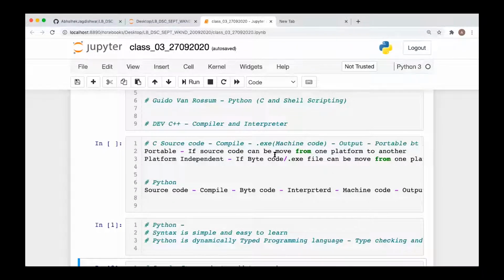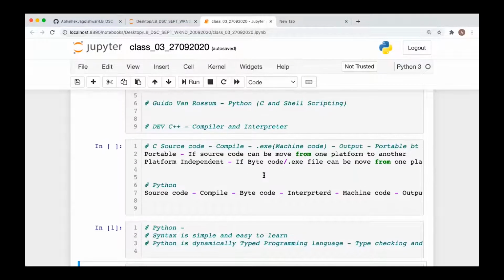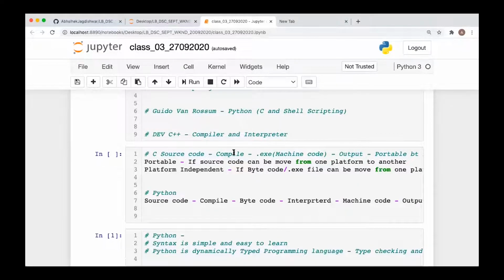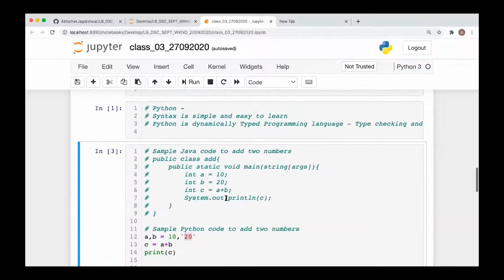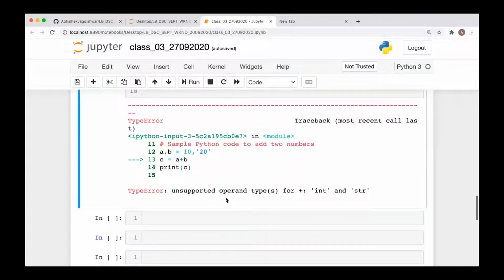Clear? So in those programming languages, you have to compile it explicitly, whereas in Python, you are directly running the code, and internally this compilation will be done. Okay. Fine. Got it. Anything else, guys?